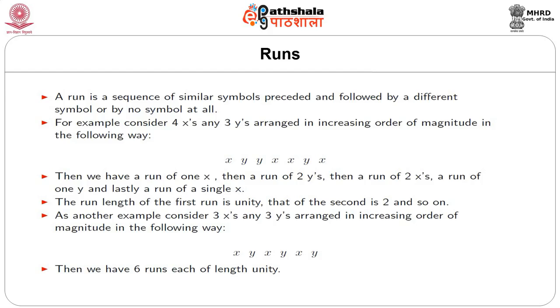A run is a sequence of similar symbols preceded and followed by a different symbol or by no symbol at all.